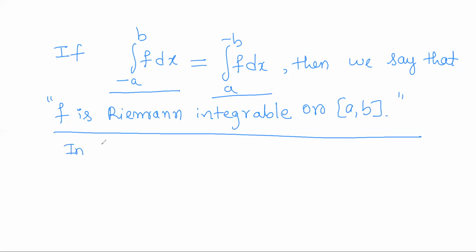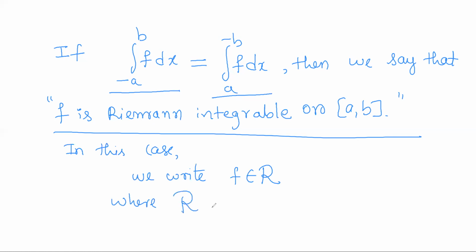And in this case we write f belongs to R, where we take R to be the set of all Riemann integrable functions.